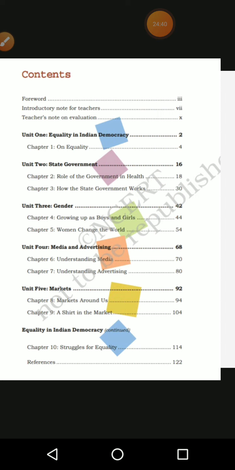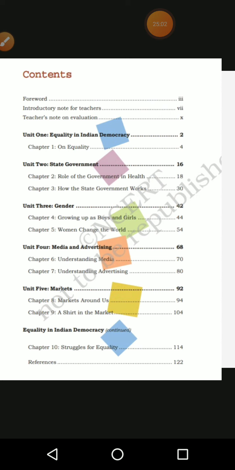Then comes the Constitution. That is the most important thing, because we need rules and regulations to rule our country. That is what we call the Indian Constitution: how it was formed, who the members were that made the Indian Constitution, and when we need to make some changes, what we will do and how we make that procedure. Those things we have seen. Then the next one we will study in the third lesson.